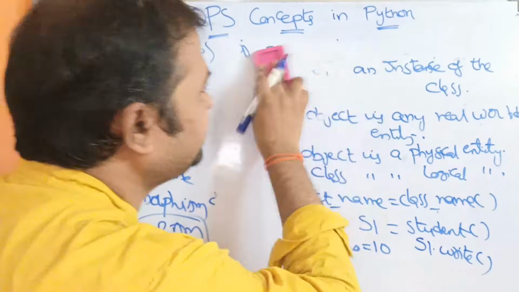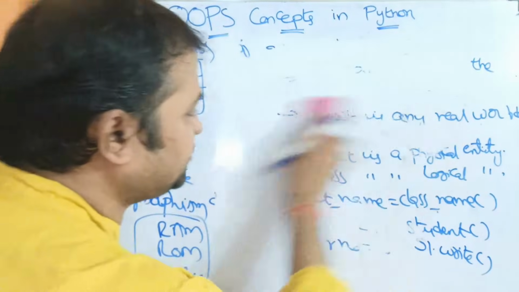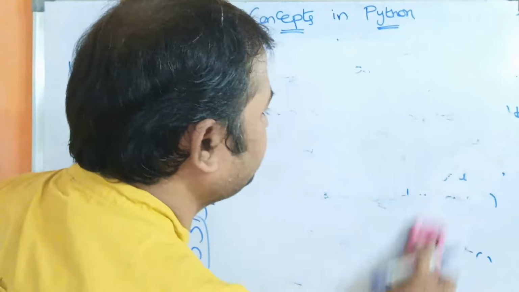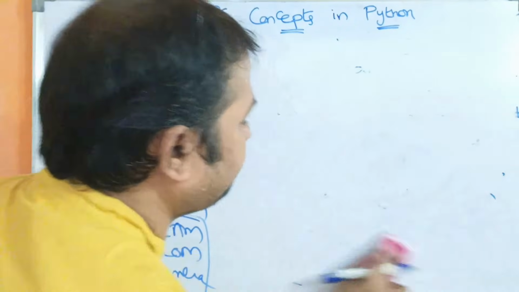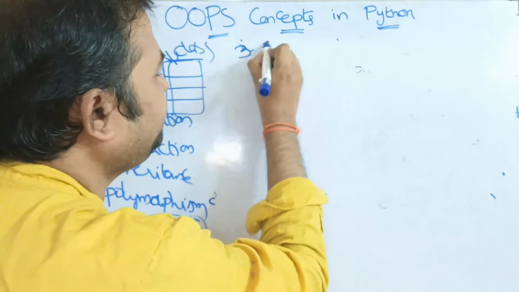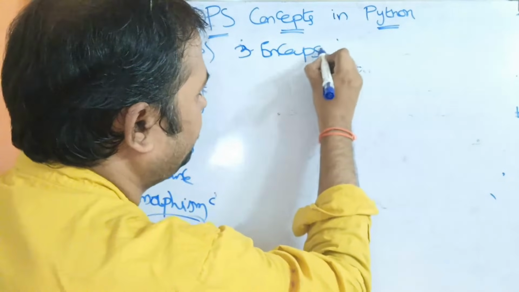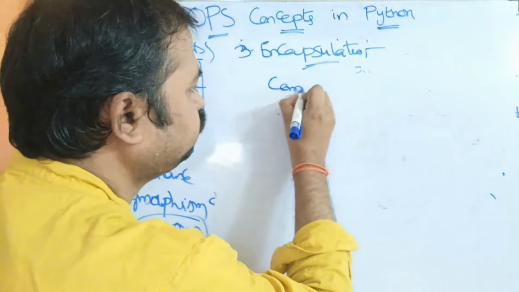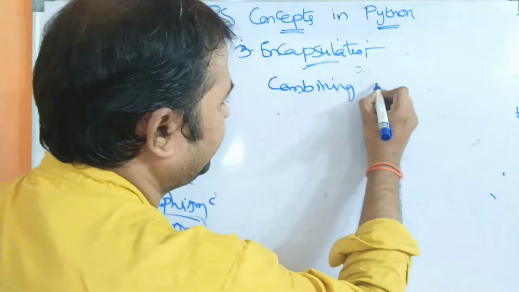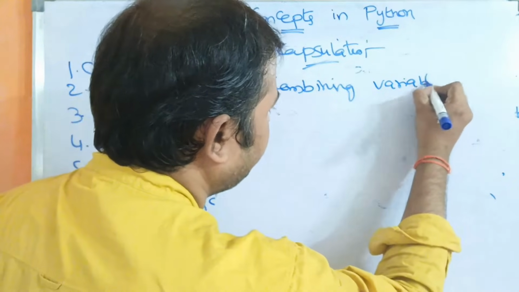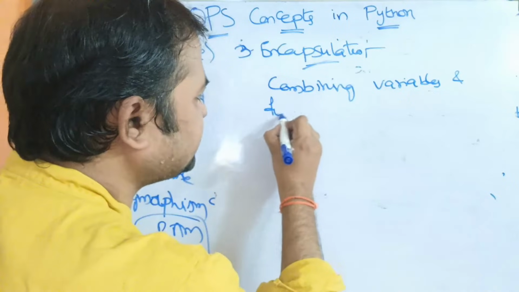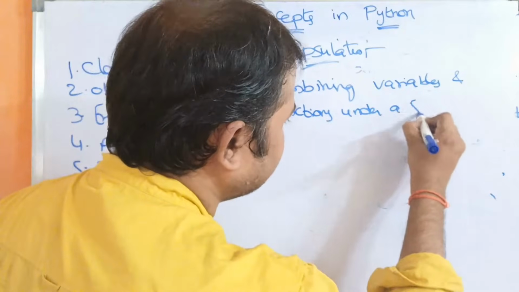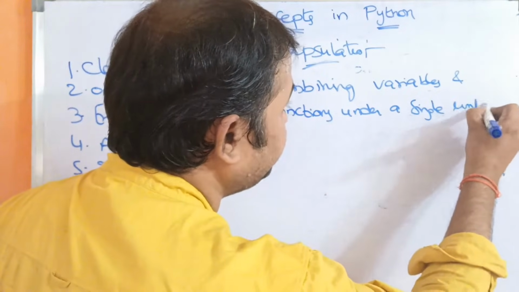Now let us see the next feature of OOP, that is encapsulation. So the third feature of OOP is encapsulation. What is encapsulation? Encapsulation means combining variables and functions under a single unit called class.